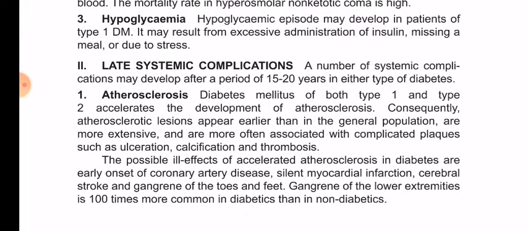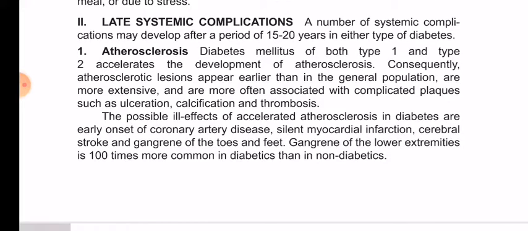Hypoglycemia. Hypoglycemic episodes may develop in patients of type 1 diabetes mellitus. It may result from excessive administration of insulin, missing a meal, or due to stress. Late systemic complications. A number of systemic complications may develop after a period of 15 to 20 years in either type 1 or type 2 diabetes.